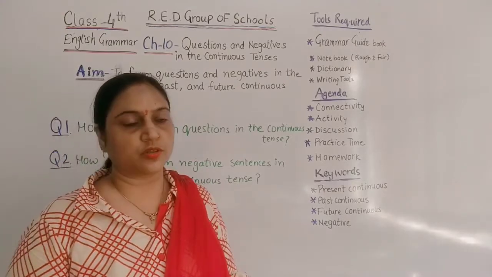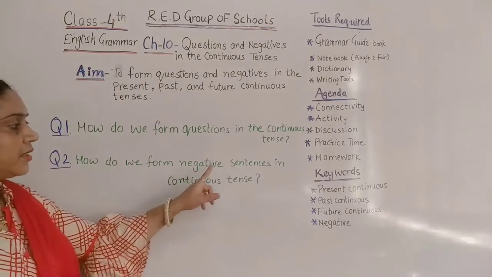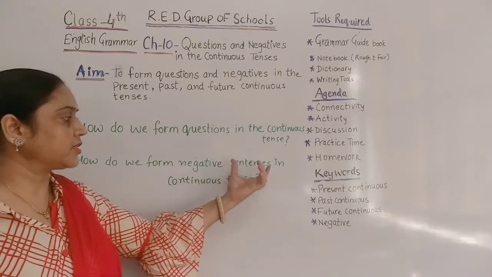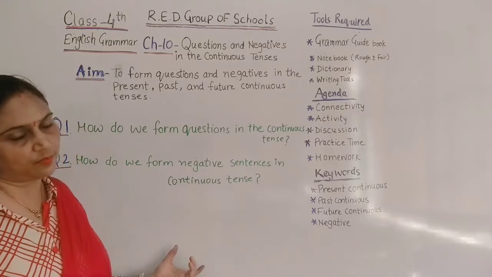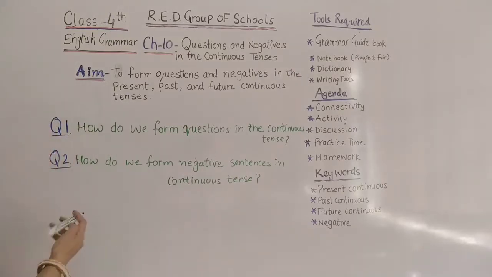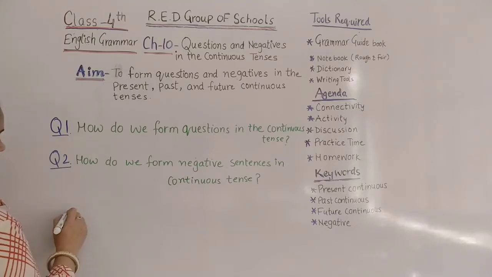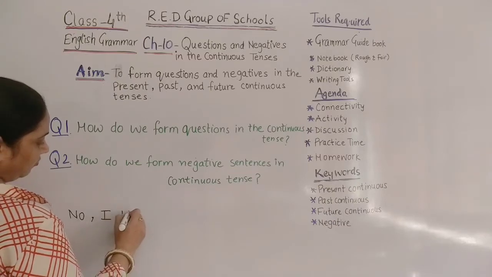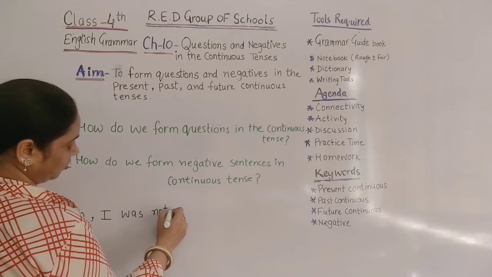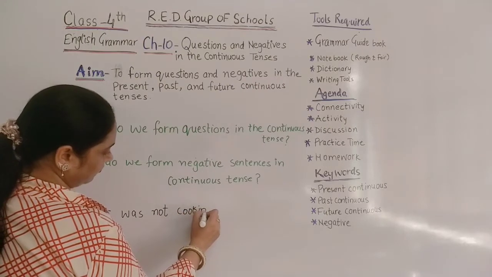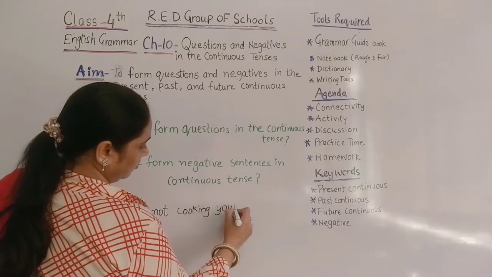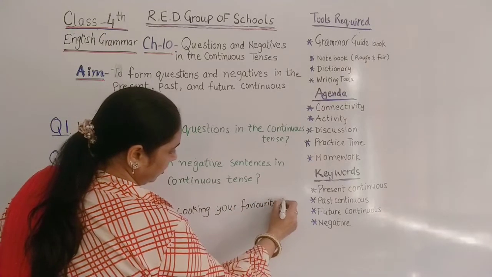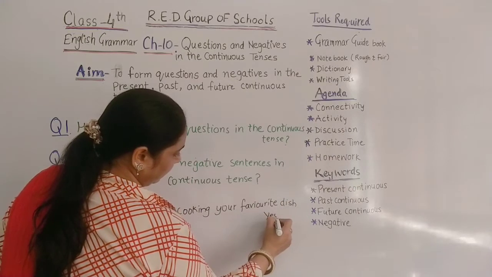Now moving to the next question. How do we form negative sentences in continuous tense? Students, for the formation of a negative sentence in continuous tense, let's take an example to understand this thing. So here I am going to take, suppose, no, I was not cooking your favorite dish yesterday.